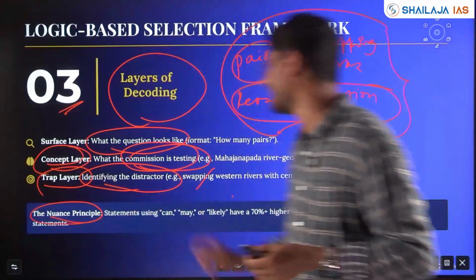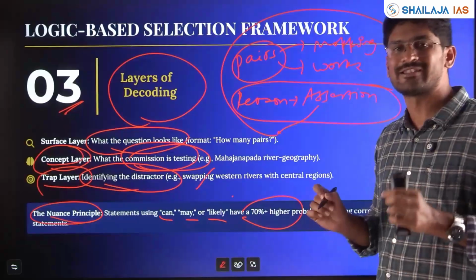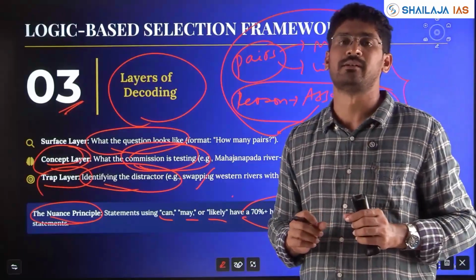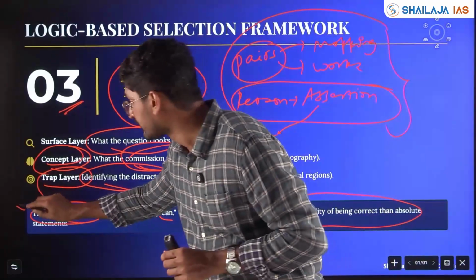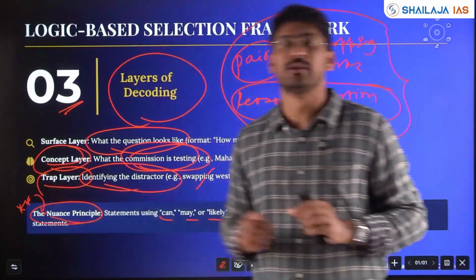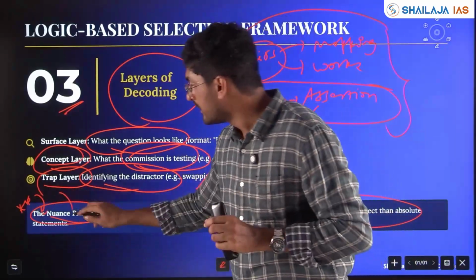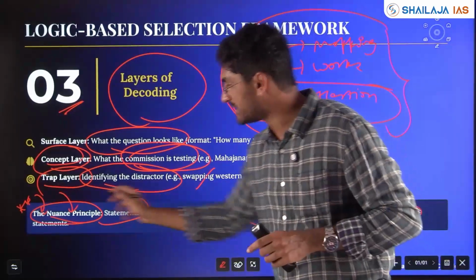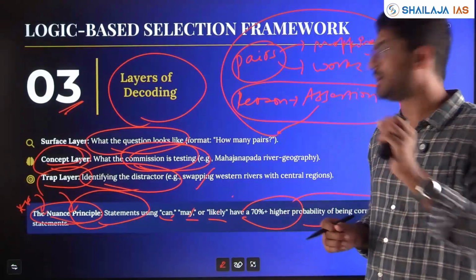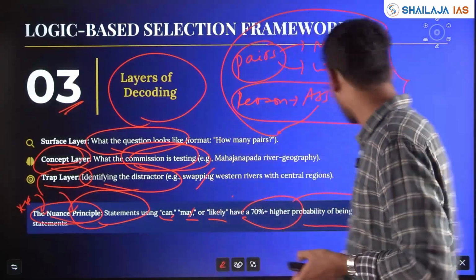Next, the nuance principle: statements using can, may, likely have almost 70% probability. This is all factual, based on last 10-year analysis, of being correct compared to absolute statements. Unless you know for a fact that the statement is right or wrong, then only you enter. If you don't know anything about that, then you choose this principle that most can, may, likely statements will be right, and absolute, extreme statements will be wrong unless you know for sure that fact is a right statement.